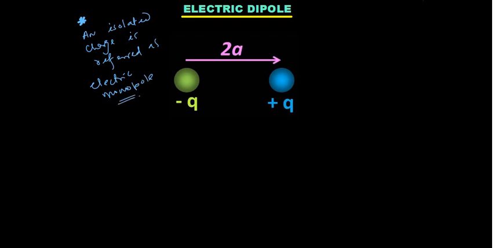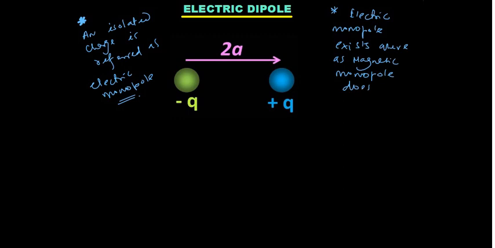As a point of fact, we can write over here that electric monopole exists, whereas magnetic monopole does not exist. It's just information we will remember, because if you take the example of a bar magnet and cut the bar magnet, you will always get another bar magnet. So you will always get a dipole in the case of a magnet, but in electrostatics it is possible to have a single isolated charge, which is referred to as an electric monopole.